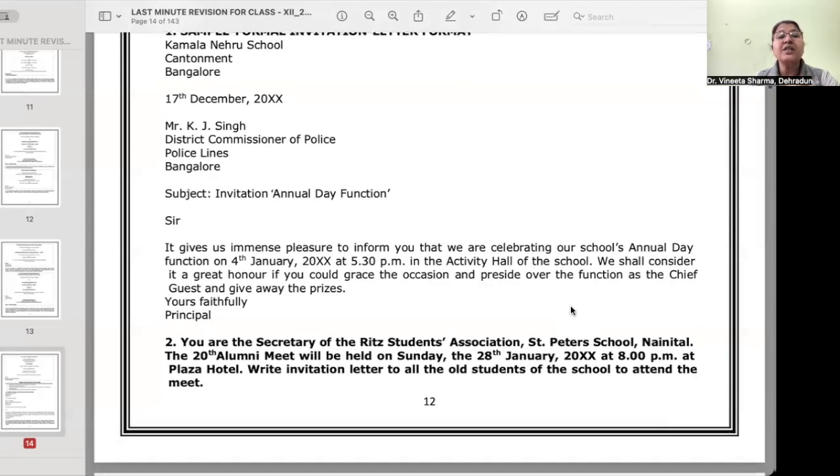Sir, it gives us immense pleasure to inform you that we are celebrating our school's annual day function on such and such date at this time in the activity hall of the school. We shall consider it a great honor if you could grace the occasion and preside over the function as the chief guest and give away the prizes. Yours faithfully, Principal. Like a letter, this has to be written very short and precise. You are not supposed to talk about haywire things here.